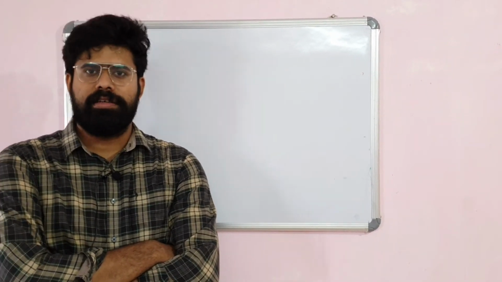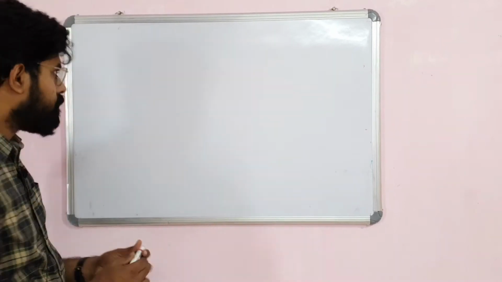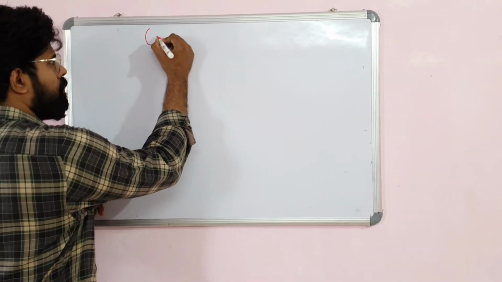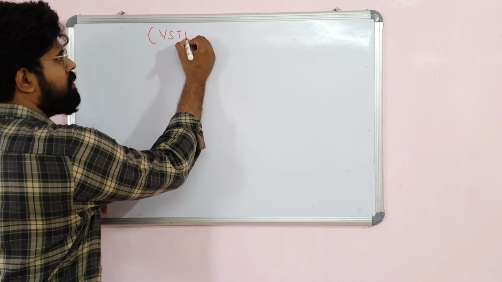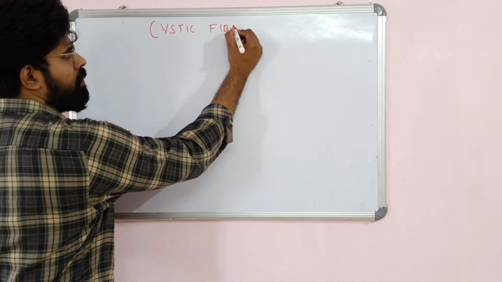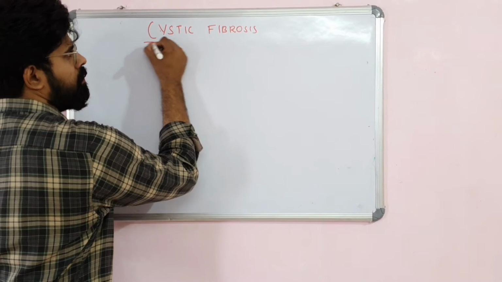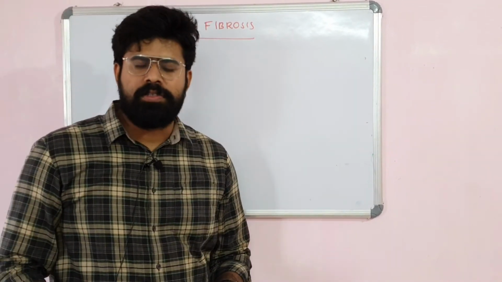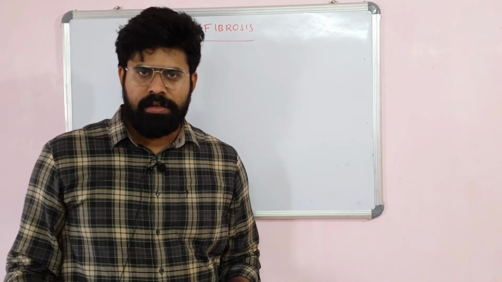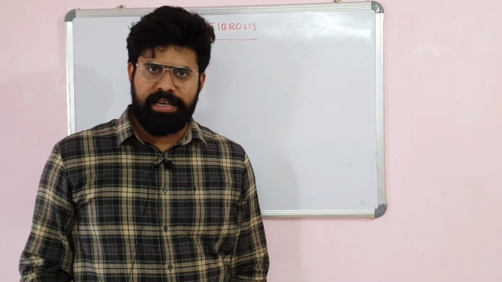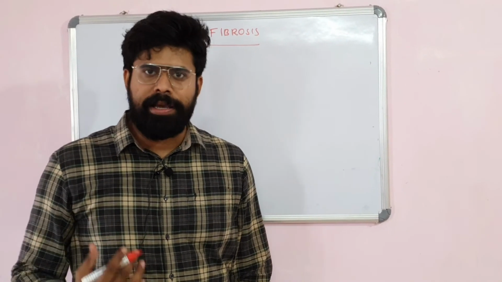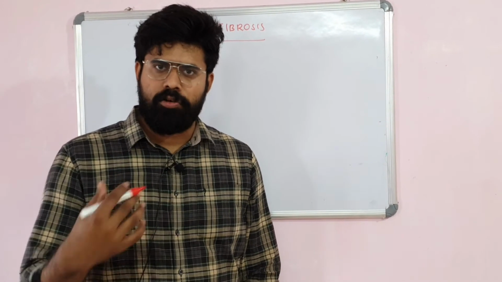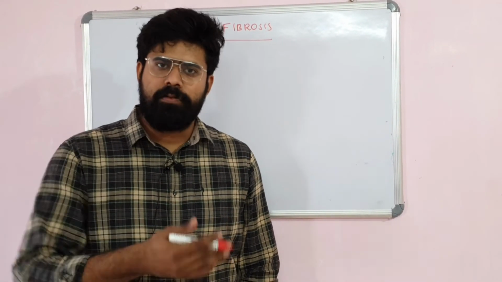Today we'll be dealing with cystic fibrosis. So what is this cystic fibrosis? What is it? Cystic fibrosis is also called mucoviscidosis. What does it mean? That means that every secretion in the human body will become thick. Normally the secretions in the human body are more fluidic, but this fluidic secretion will become very thick. This thick mucus throughout the body is what is called mucoviscidosis, also called cystic fibrosis.